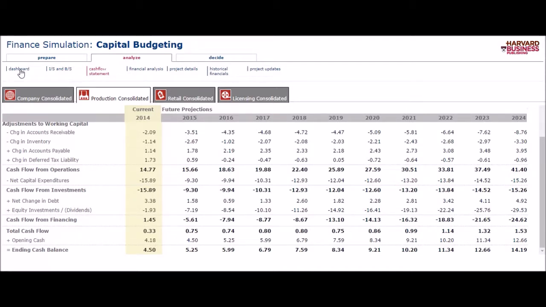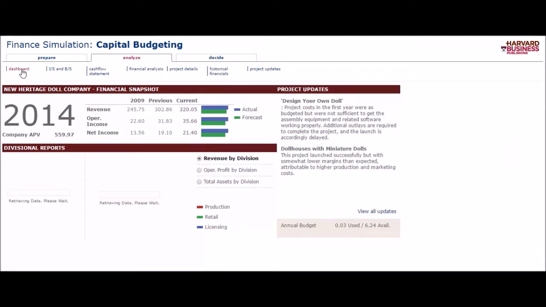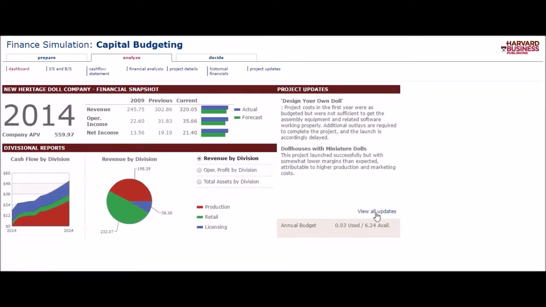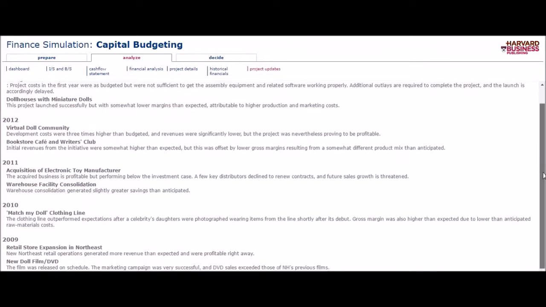In the long run, looking at profit for me ended up being the best situation and the higher APV at the very end. When doing this, I actually looked at our choices here and ended up deciding that these were the best ones for me. And doing that, as you can see here, you get updates. And looking at these updates, you can tell which ones did well and which ones did not.